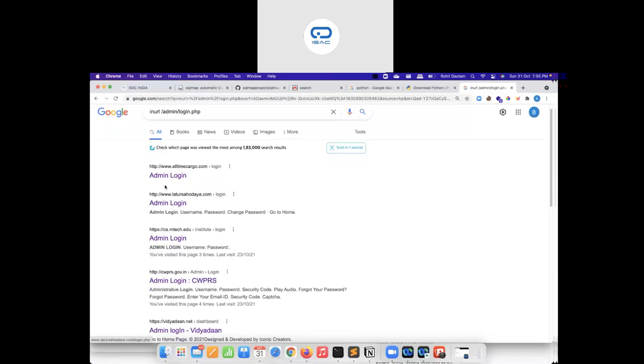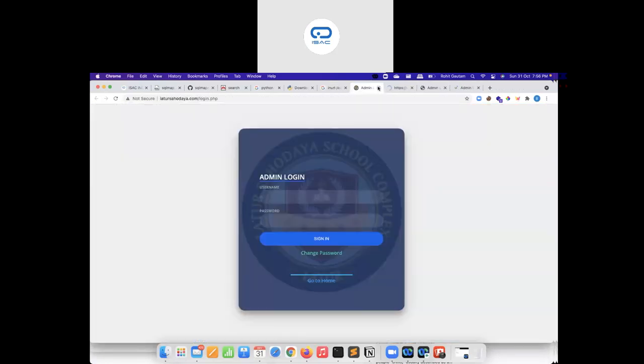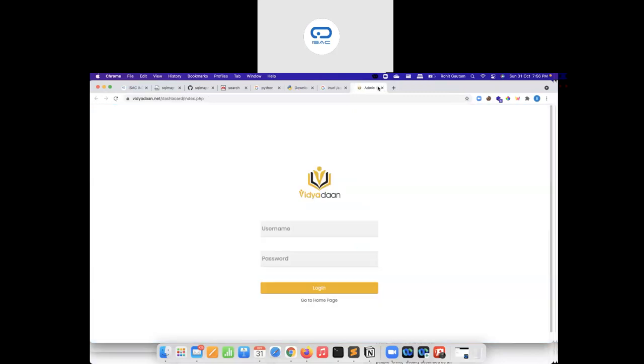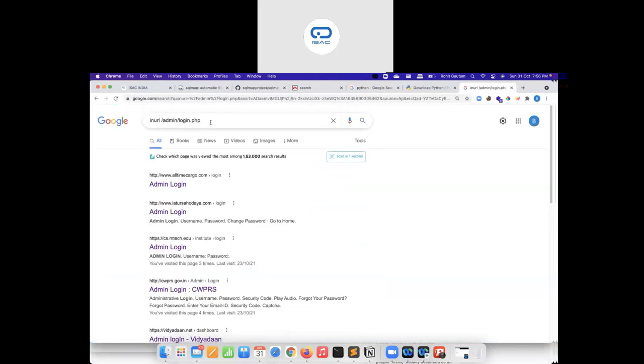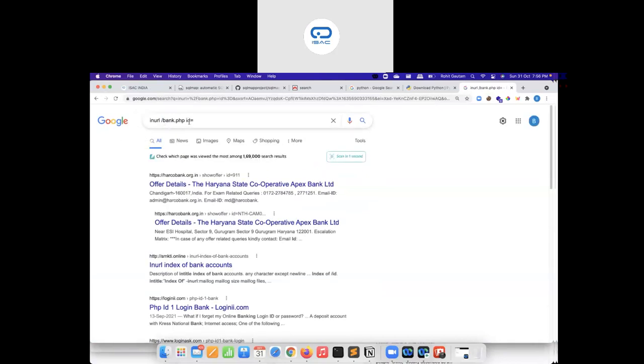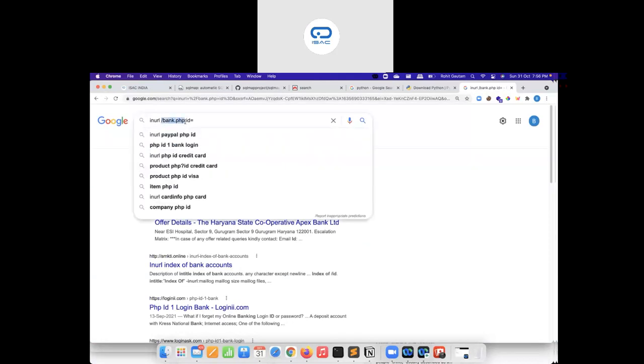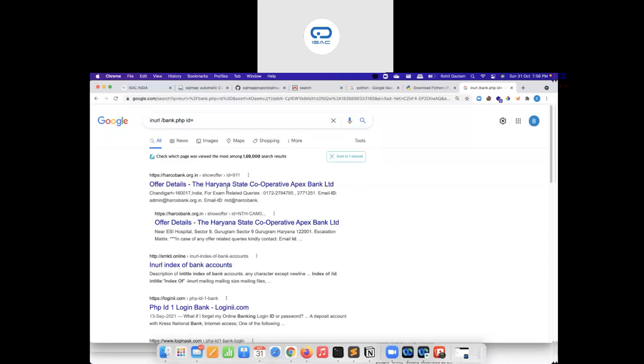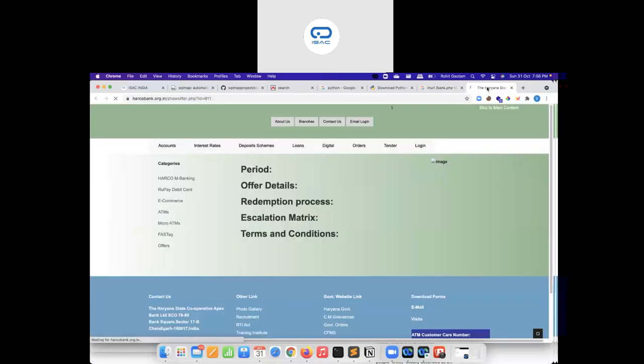Okay, and these are all the websites wherein I can identify the admin login, and that's really great. By using a simple Google dork query, I can identify admin logins. Now if I use a query like bank.php and id, this way I will get those websites that have a bank.php endpoint and also an id endpoint, and I will try to see if they are vulnerable or not. So let's assume, and let's open up this target.